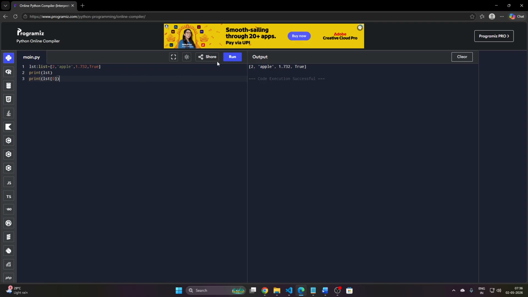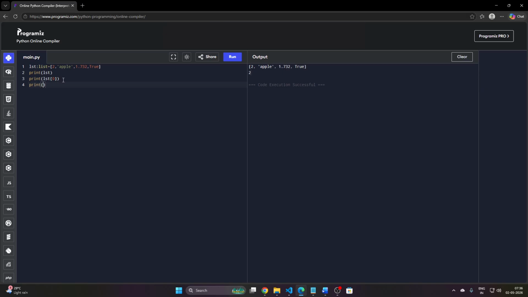If you run it, you see the actual output, which is 2. That's how we can do things with the list and display the outputs you actually need.